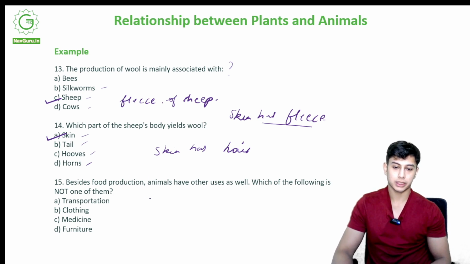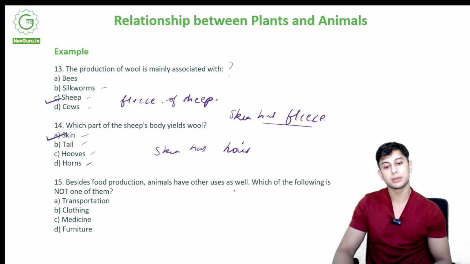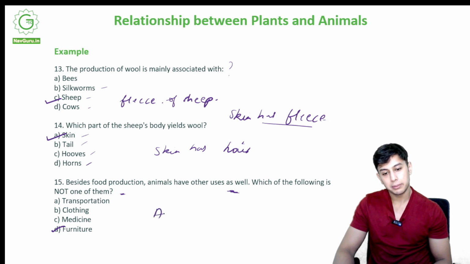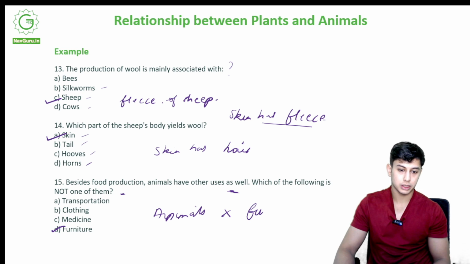Besides food production, animals have other uses as well. Which of the following is not one of them? Transportation, clothing, medicine, furniture. It is D, furniture. Animals are not used for furniture.